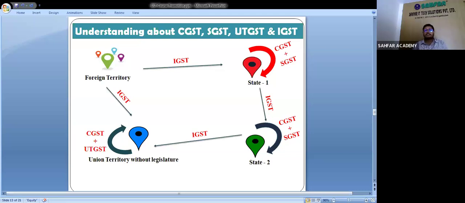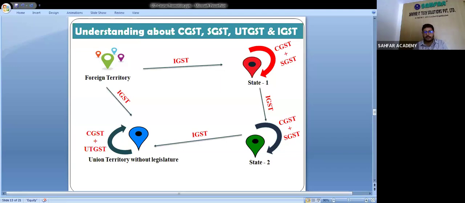Understanding the CGST, SGST, UTGST, and IGST. If a product, goods or services come from foreign territory to a state, like West Bengal, then IGST is applicable.